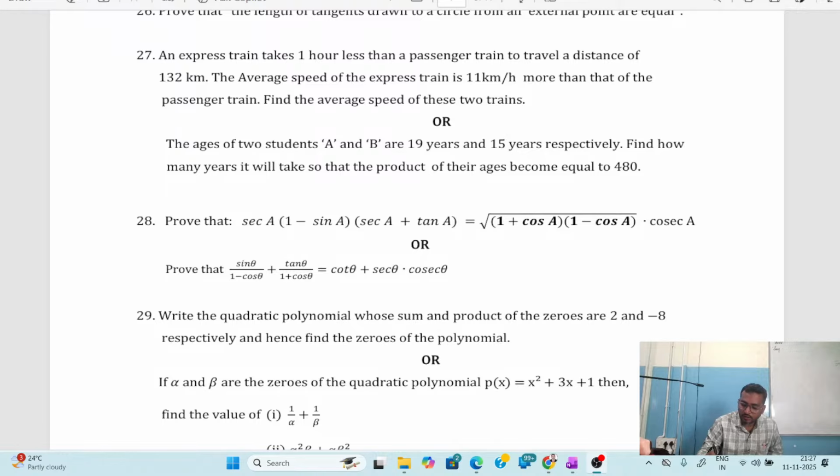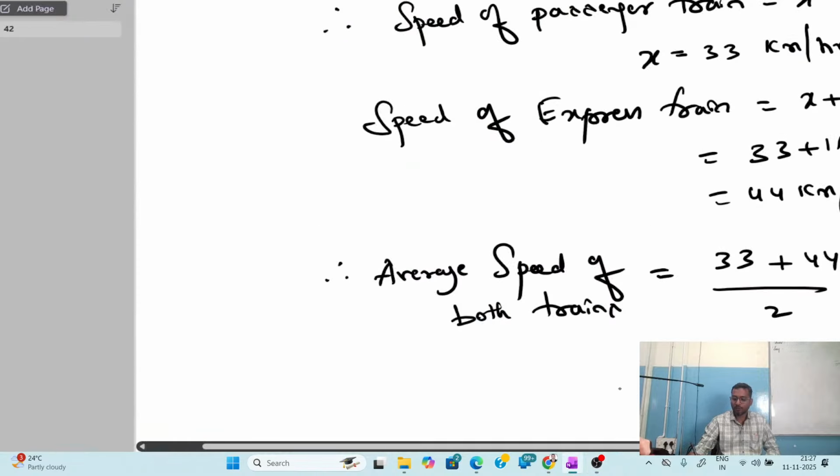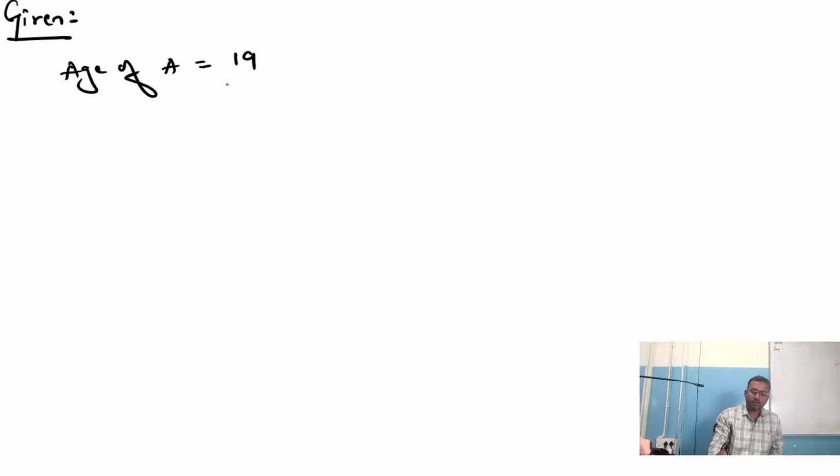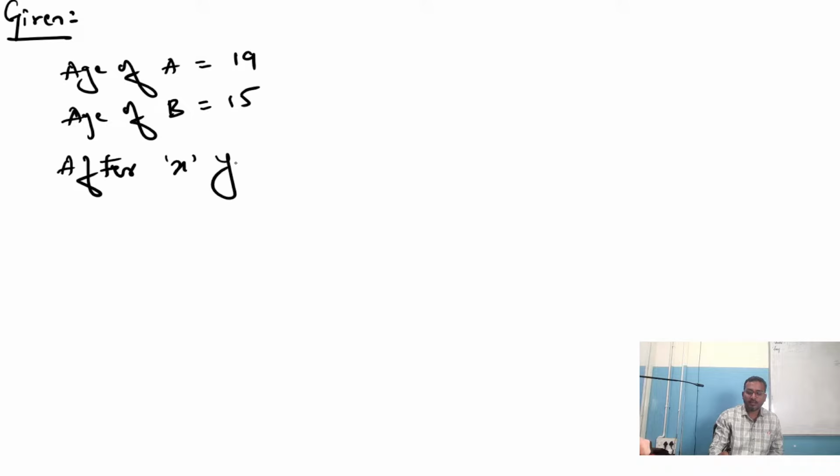Okay, I hope you can see the screen over here. I've changed the screen to solve this problem. Okay, anyhow, so here, first let me say, what is given? Age of A is equals to 19. Age of B is equals to 15. Now, after how many years we don't know. So, I am going to take after X years, what happens?